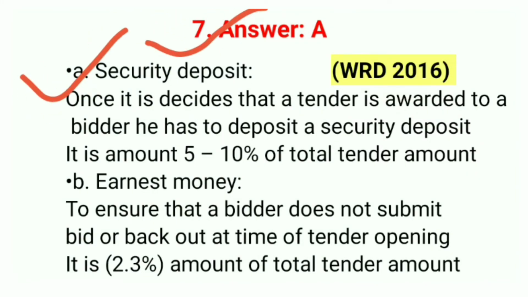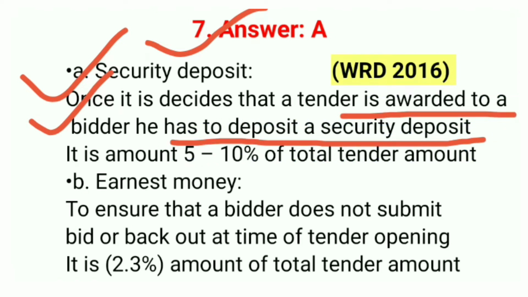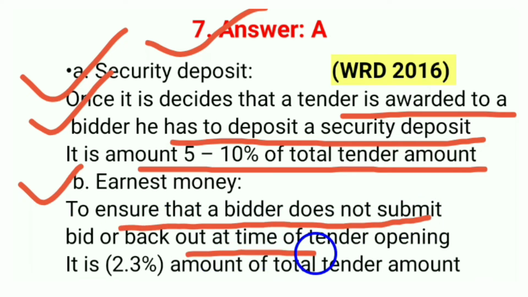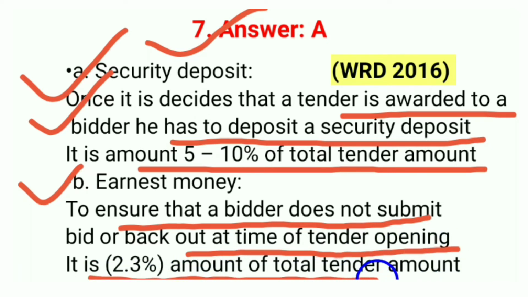Security deposit. Once it is decided that a tender is awarded to a bidder, he has to deposit a security deposit. It is an amount of 5 to 10% of the total tender amount. Earnest money ensures that a bidder does not submit a bid and then back out at the time of tender opening. It is 2.3% of the total tender amount. So the correct answer is A.